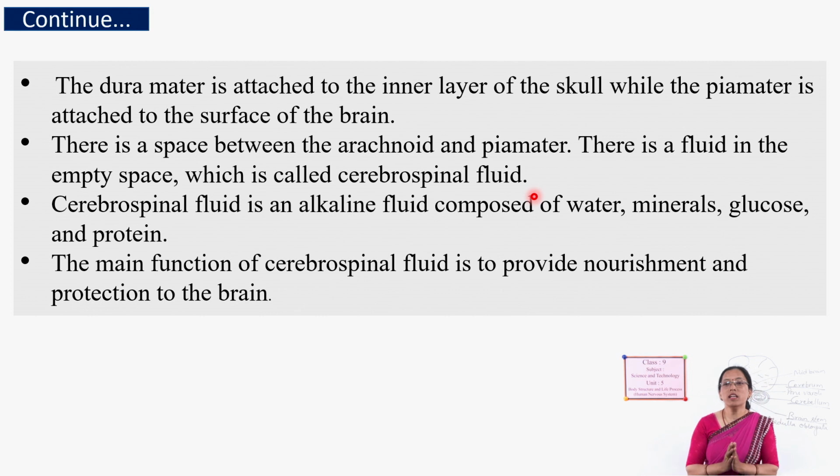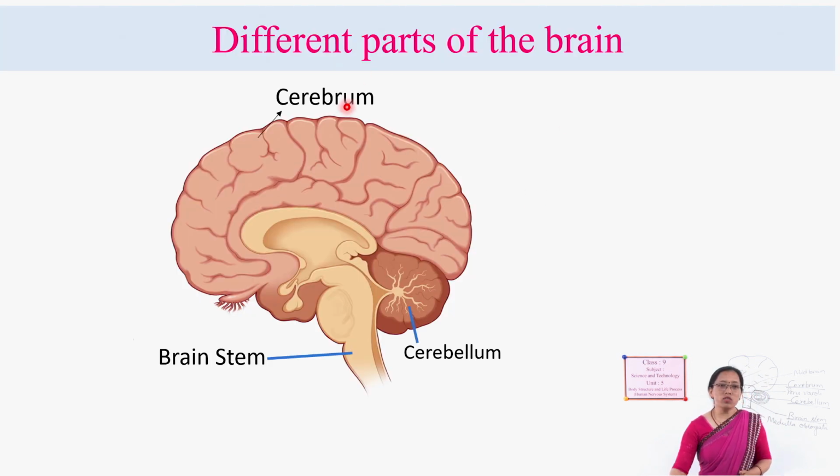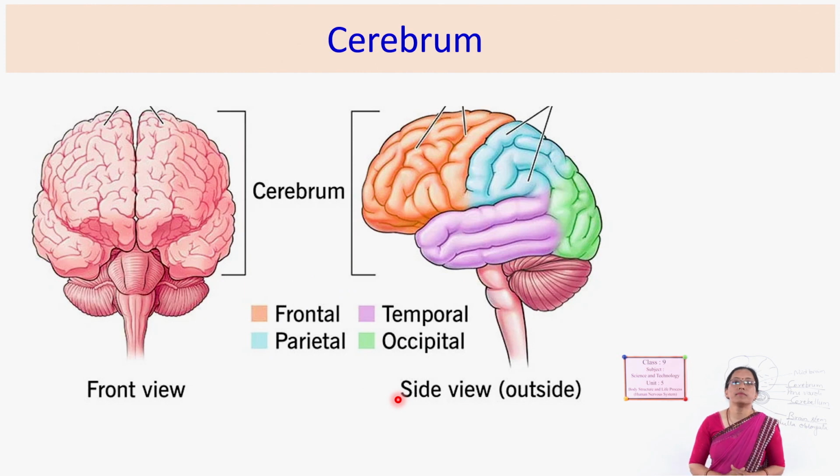Now just see in this picture, we have just discussed the three parts of the brain, that is cerebrum, cerebellum and brainstem. We have already seen them in the model as well as in the picture we drew on the board. Next, what is cerebrum and what are the different parts of cerebrum?